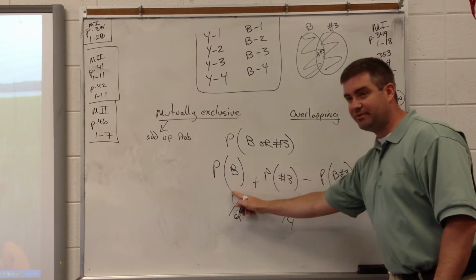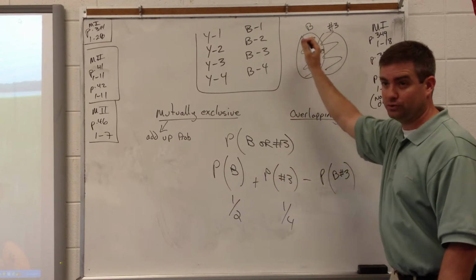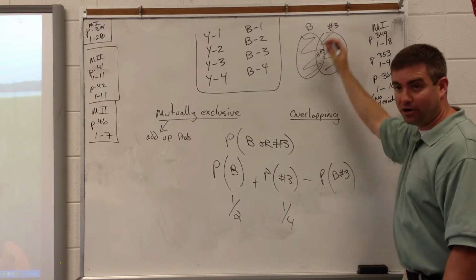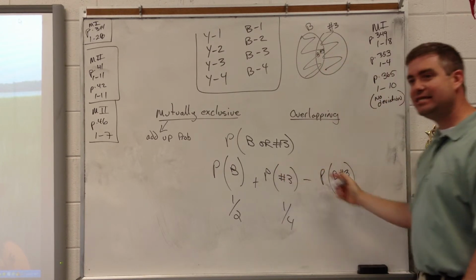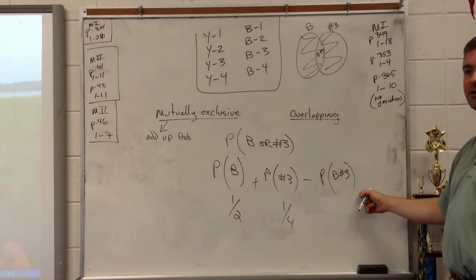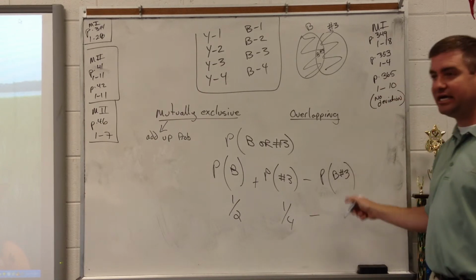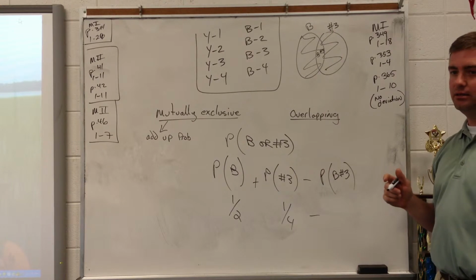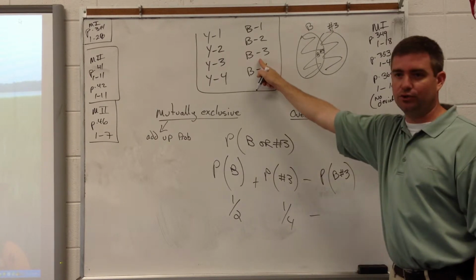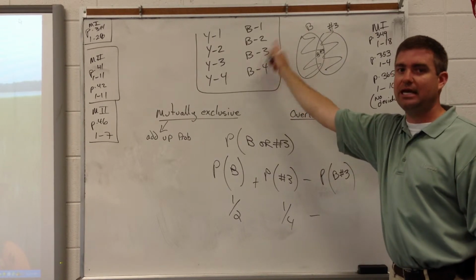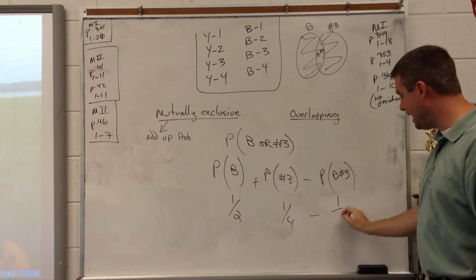So I add up all of the blues, I add up all of the number 3s, but then I have to subtract out the middle part because I counted it twice. What is the probability of a blue number 3? 1/8. There's only one blue number 3 card in the bag. Only 1 out of 8.